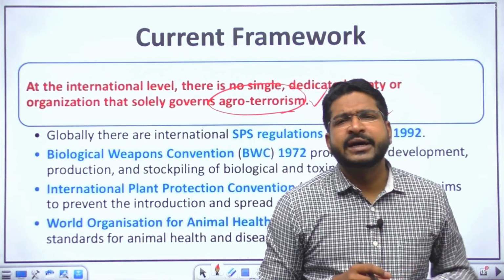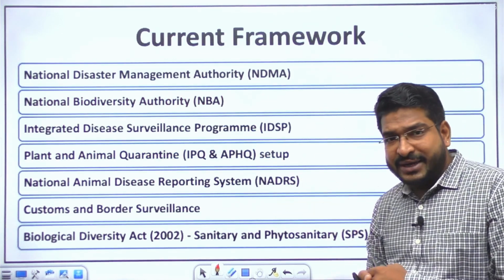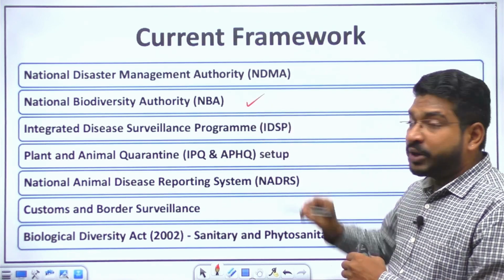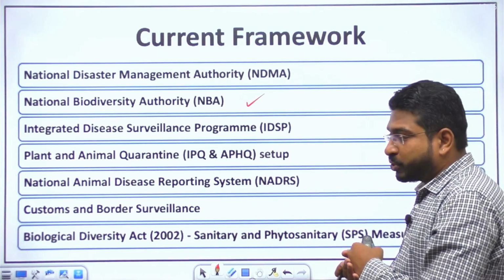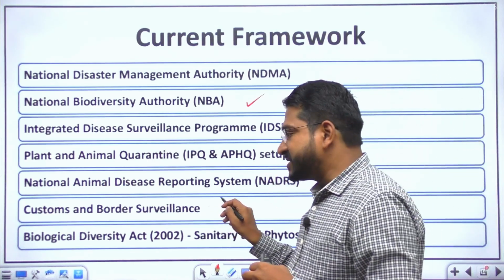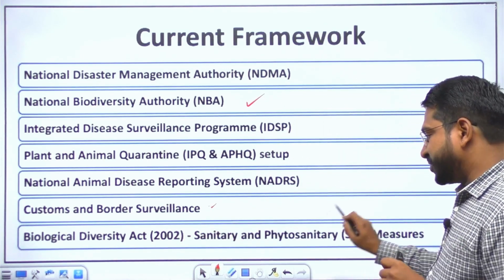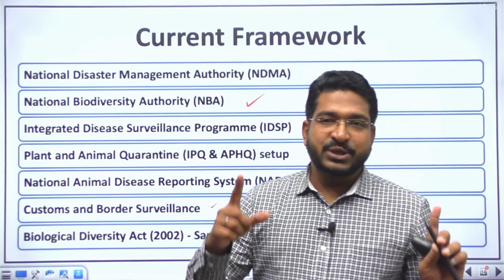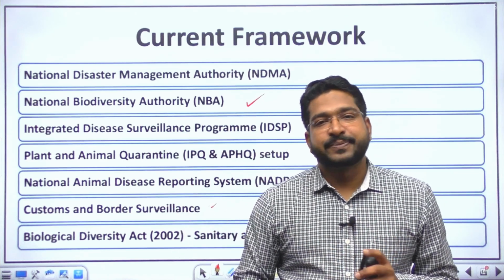When we talk about India, we have a certain institutional setup and certain measures in place. We have the National Disaster Management Authority, the National Biodiversity Authority, the Integrated Disease Surveillance Program, plant and animal quarantine programs, the National Animal Disease Reporting System, and we have strong customs and border surveillance. Apart from that, under the Biological Diversity Act, we also have stringent sanitary and phytosanitary measures. But despite this, India is still vulnerable to these threats.